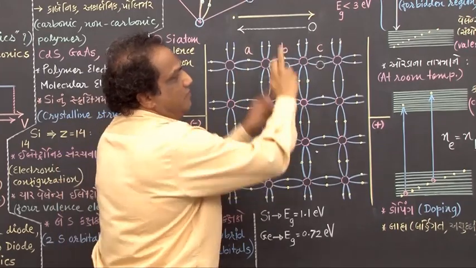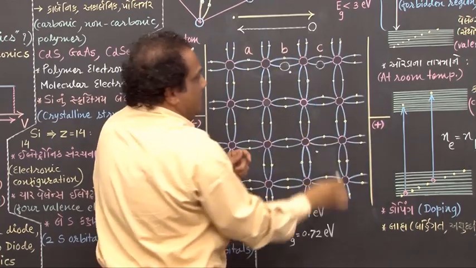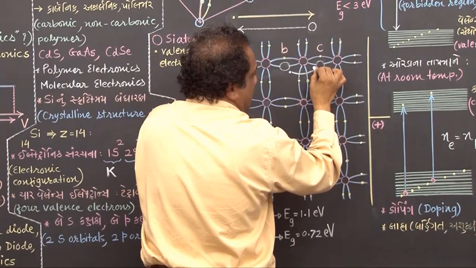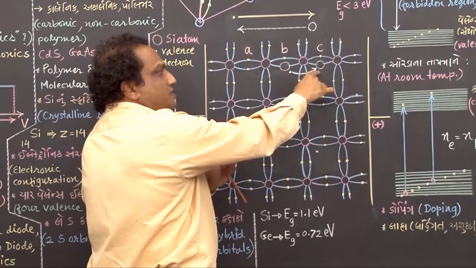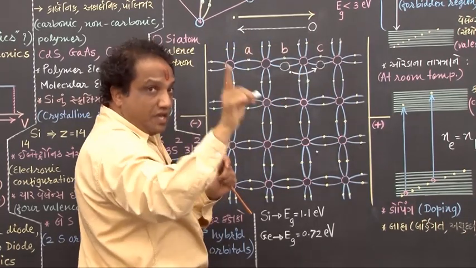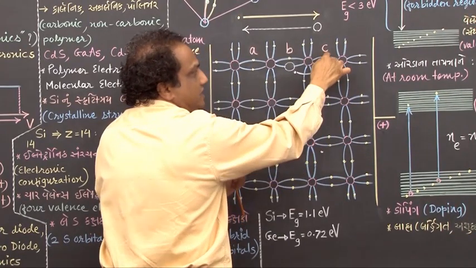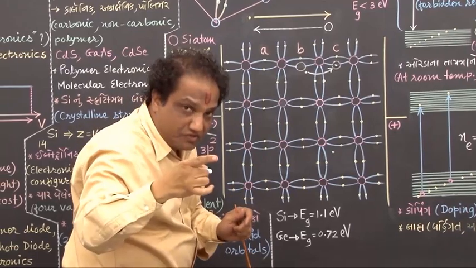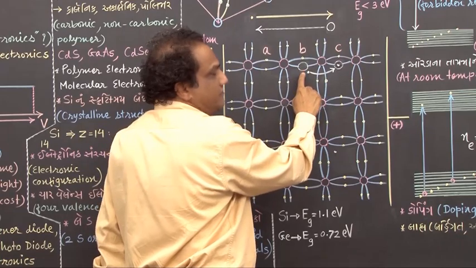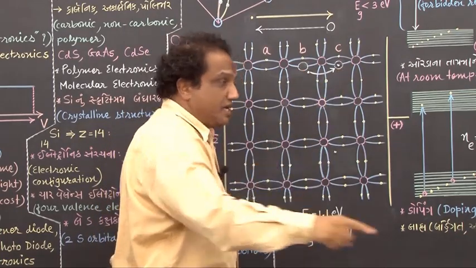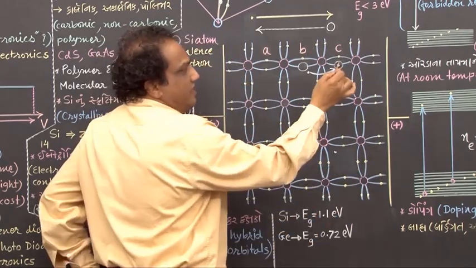So now, along with the random motion, this electron is accelerated towards the right hand side, that is towards the positive end. And then it may so happen that it comes very close to this vacant space. If it comes in the vicinity of this vacant space, it may combine with it, and again this covalent bond is reformed. Why? The electron has gone from this vacant position to this vacant position. Why does it associate with this vacant position? I am showing you the reason. Earlier when the electron was here,